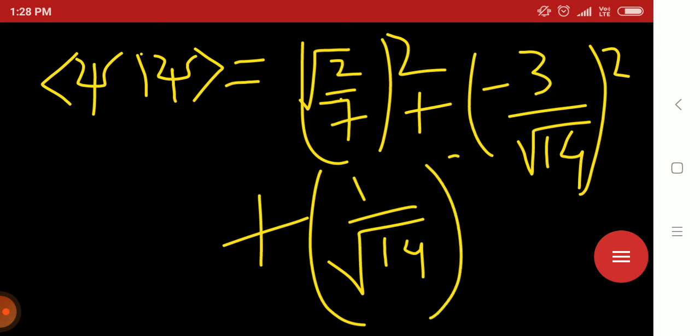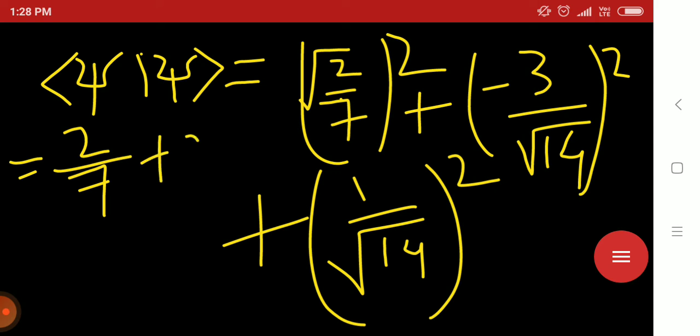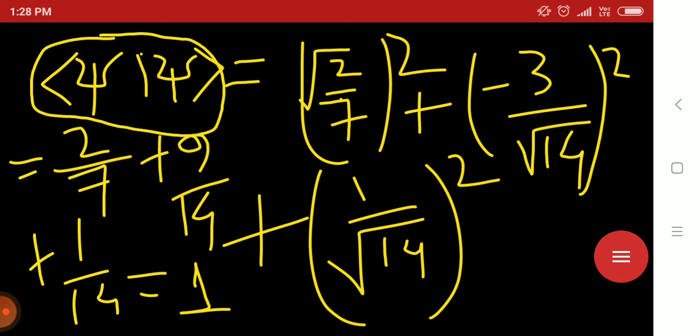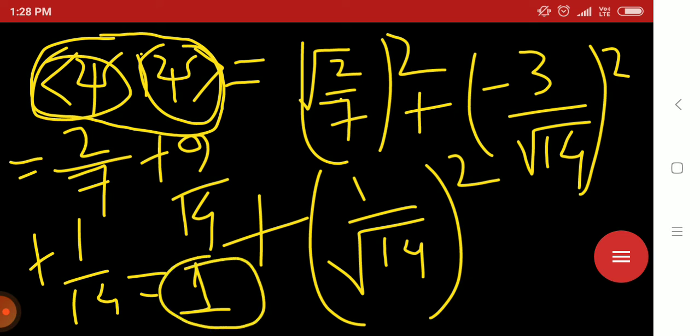We are checking whether the wave function is normalized. So we get 2 by 7 plus 9 by 14 plus 1 by 14. When you add these, you get 1. So when we take the inner product of bra psi and ket psi, the answer is 1. Here we can say that the wave function is normalized.